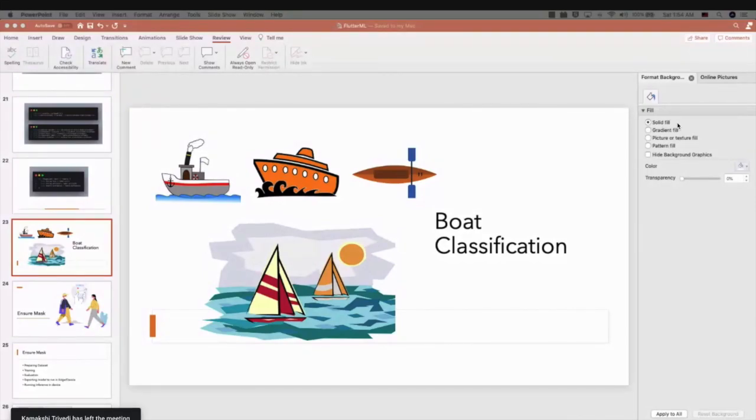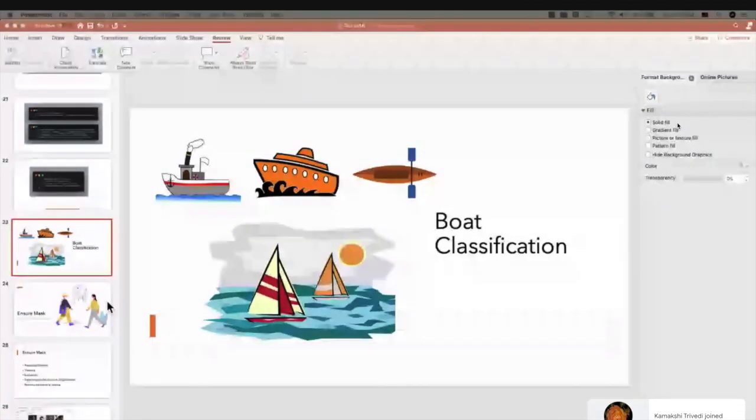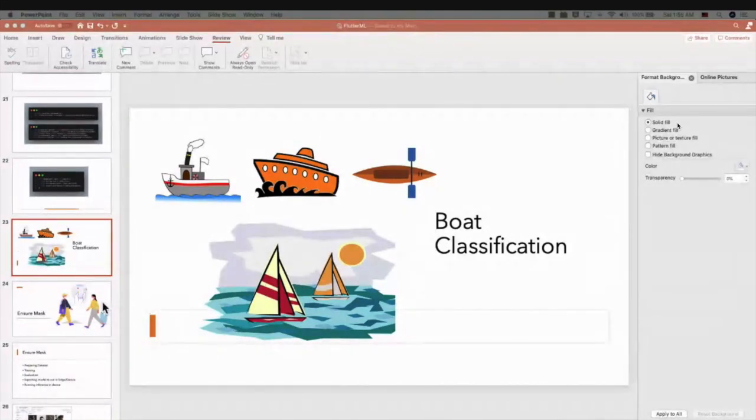Any other questions? Okay. Now I will move to the simple demo: classify the boats. Now we are going to create a custom model using this AutoML Vision, and we are going to use that model in the Flutter application. I have the other demo also. I will try to show both demos and see how that goes.